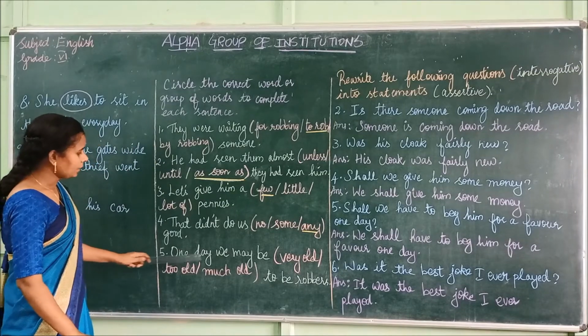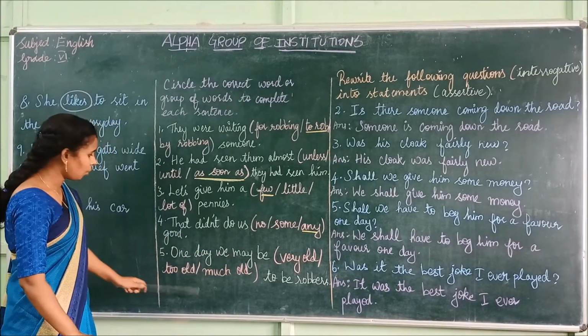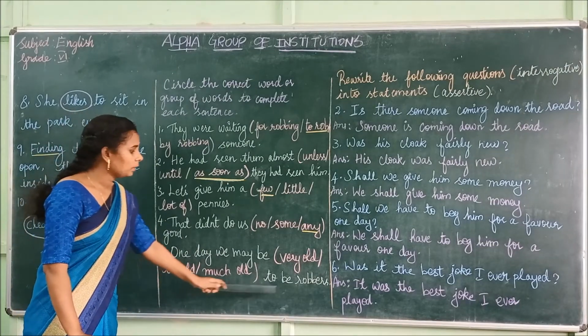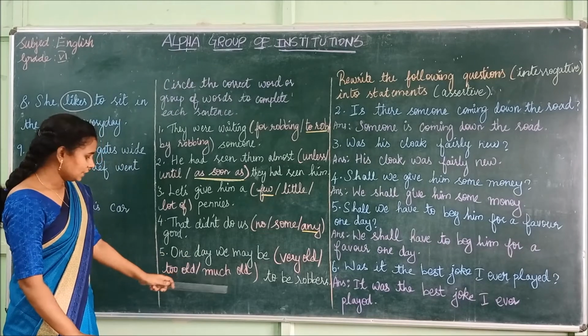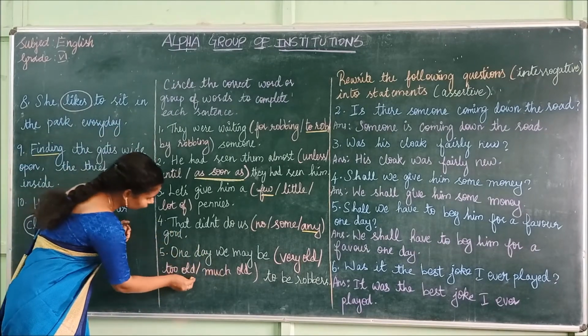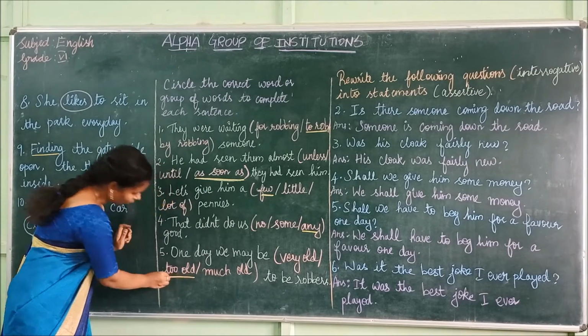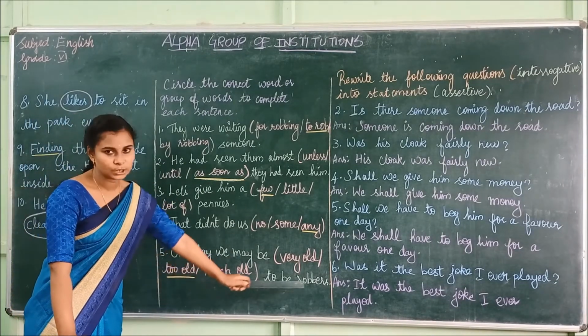Last one. One day we may be very old, too old to be robbers. Okay, one day we may be, what's the right answer? Too old to be robbers. One day we may be too old to be robbers.